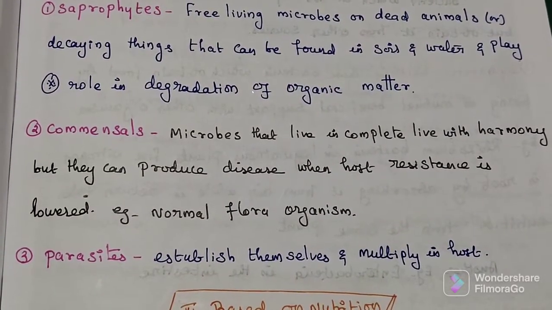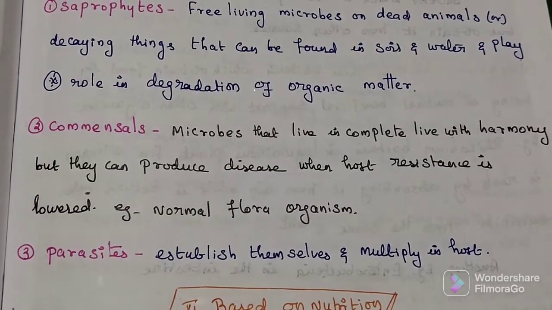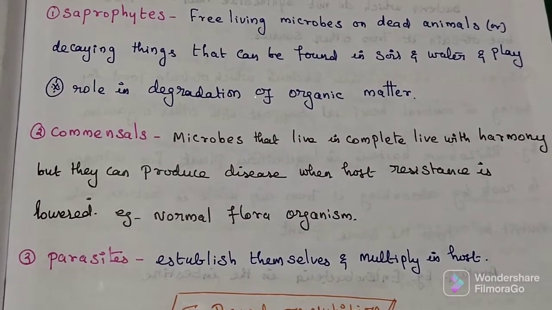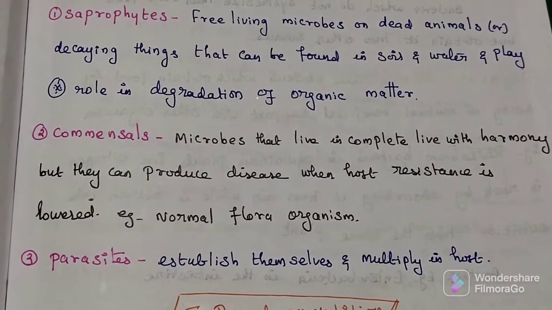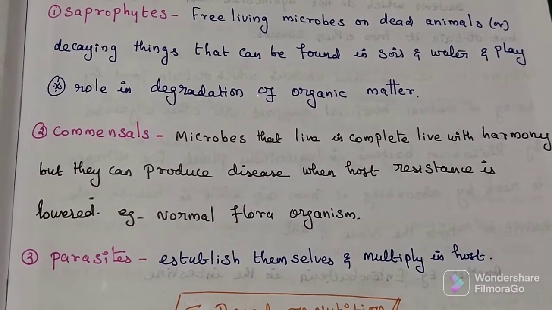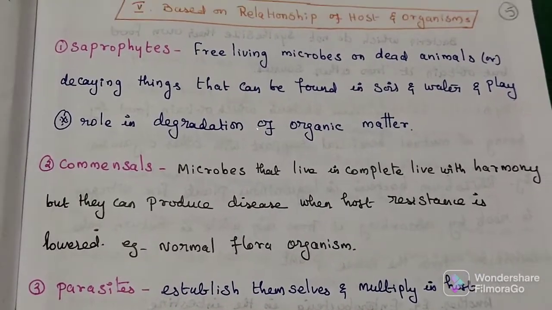Last one is parasites. A parasite is an organism that lives on or in a host organism and gets its food at the expense of its host. Best example of parasites: Protozoa, Entamoeba histolytica.